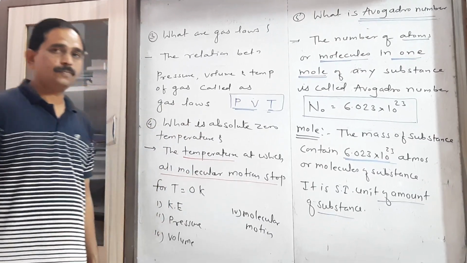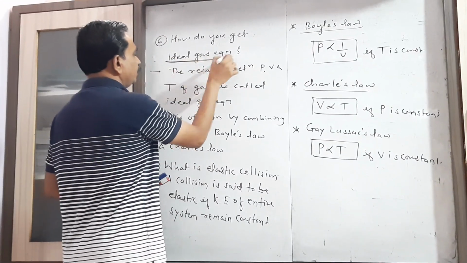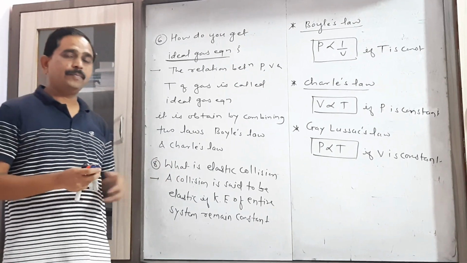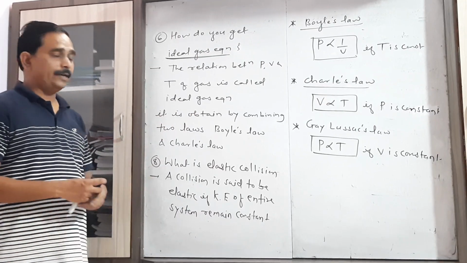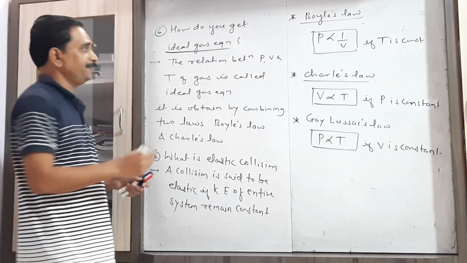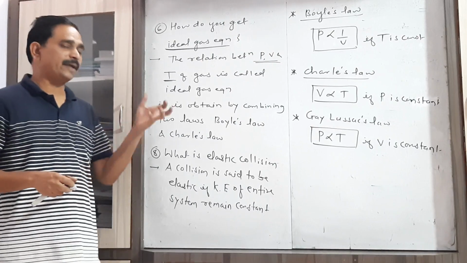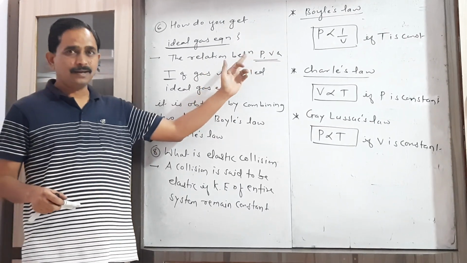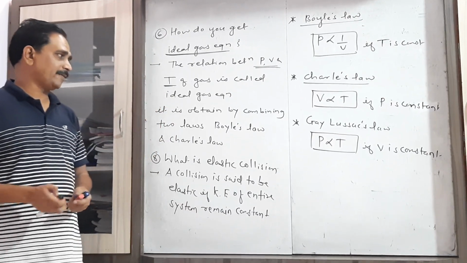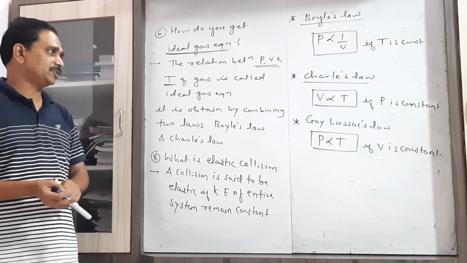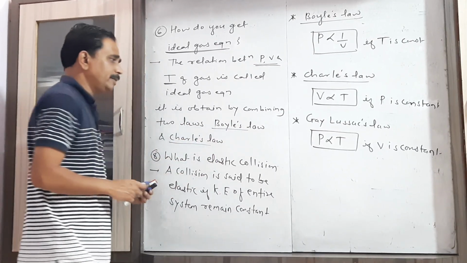Now the next question asks, what do you mean by ideal gas equation, and how can that ideal gas equation be derived or obtained? Simply, again this is a gas law. The relation between pressure, volume and temperature, the relation between the 3 parameters of a gas, is called the ideal gas equation. Keep in mind that the ideal gas equation can be derived on the basis of 2 laws, that is Boyle's law and Charles' law.